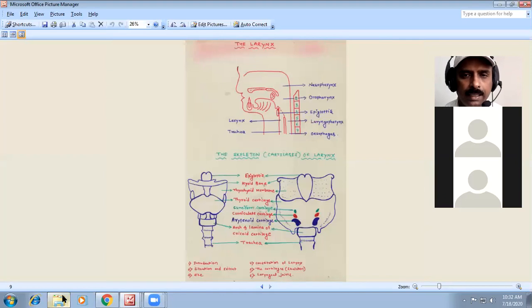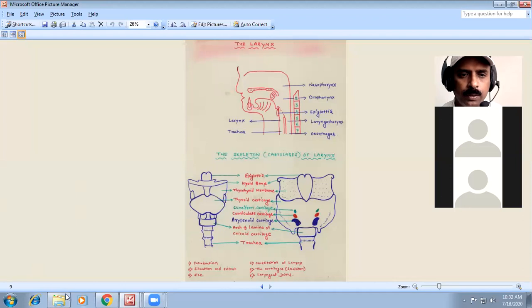Next, I have covered the larynx. In this, you have to tell about the cartilages of the larynx. What is the larynx? You have to remember that the larynx is the organ for phonation, which helps the voice to be produced. That is all you have to remember in the introduction. And it always acts as a sphincter for the inlet of the lower respiratory passage. You can see this in the sagittal section of the head, neck, and face.